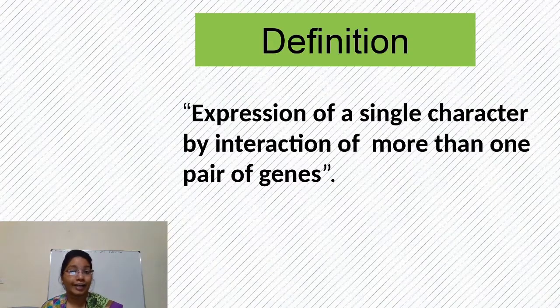According to Mendel, a character can be expressed by two genes, and here Bateson and Punnett said that a single character is expressed by interaction of more than one pair of genes. In Mendelism there is a requirement of two alleles or genes, and in interactions many genes interact and produce a character. So this is the basic difference between Mendelian inheritance and gene interaction.